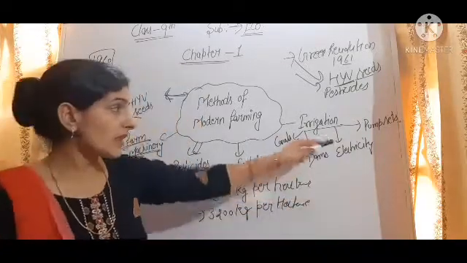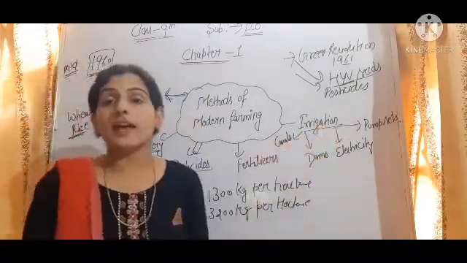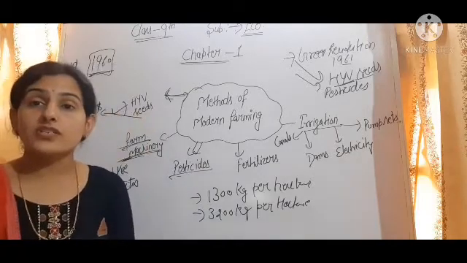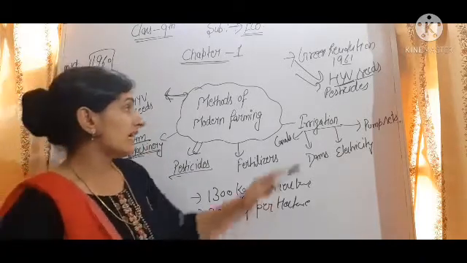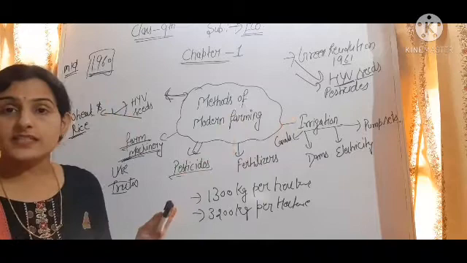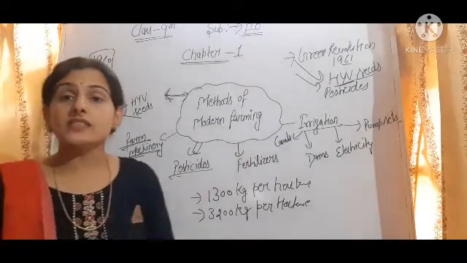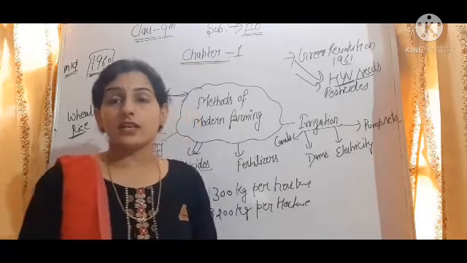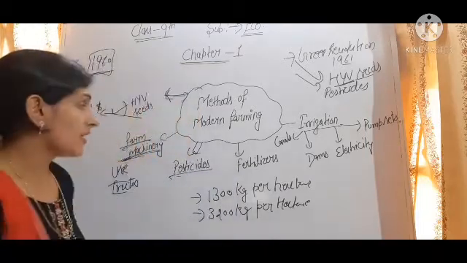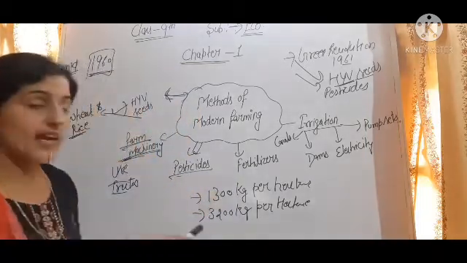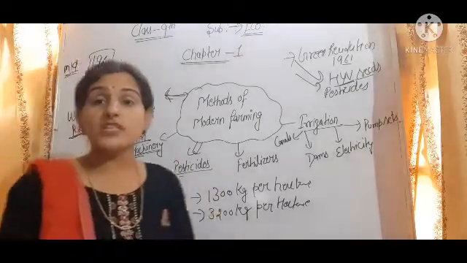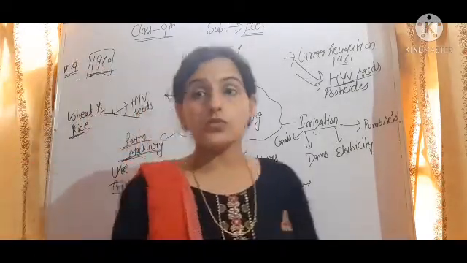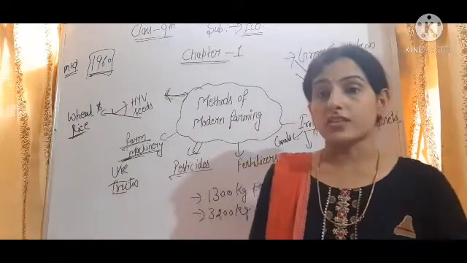So we can say normally that by irrigation facility production can be increased. Then high yield variety seeds, which means using high quality seeds, so they will give more production per hectare. Then fertilizers, pesticides, and by using farm machineries, production can be increased.